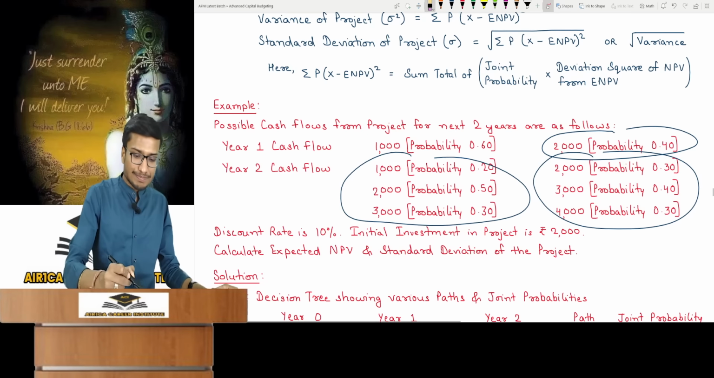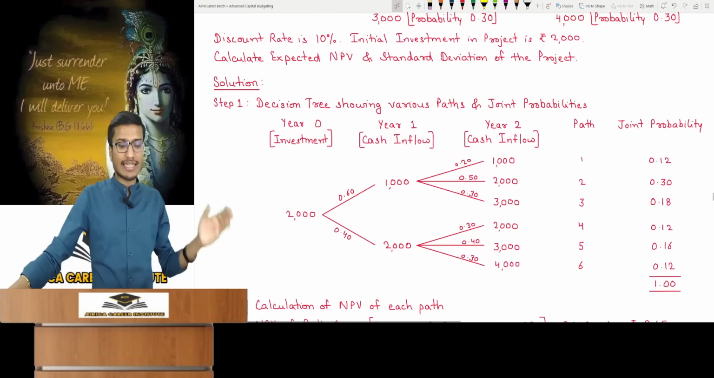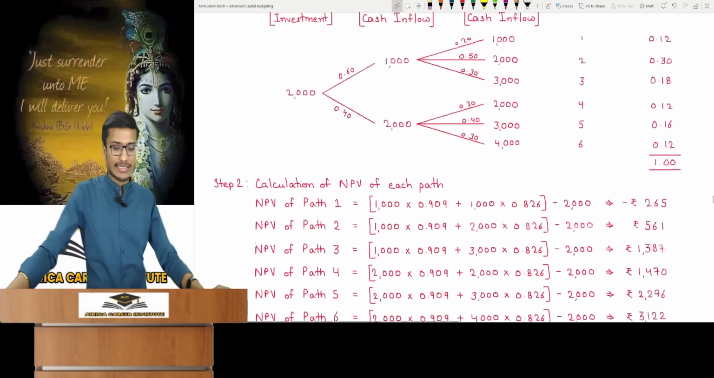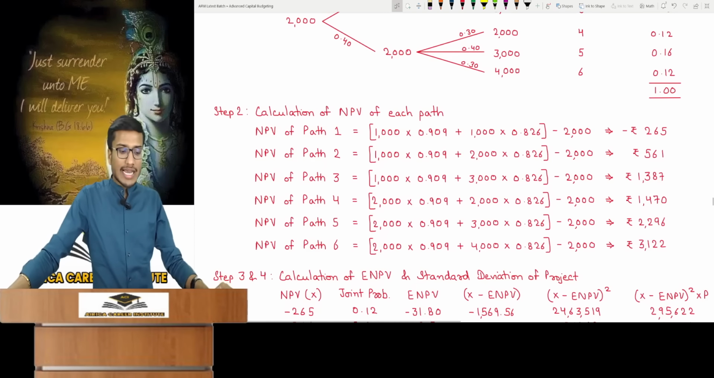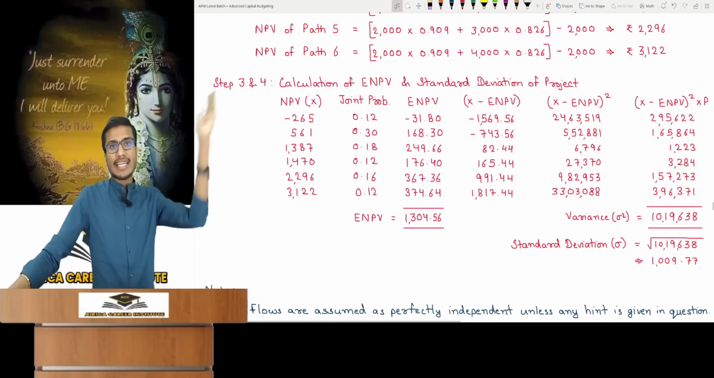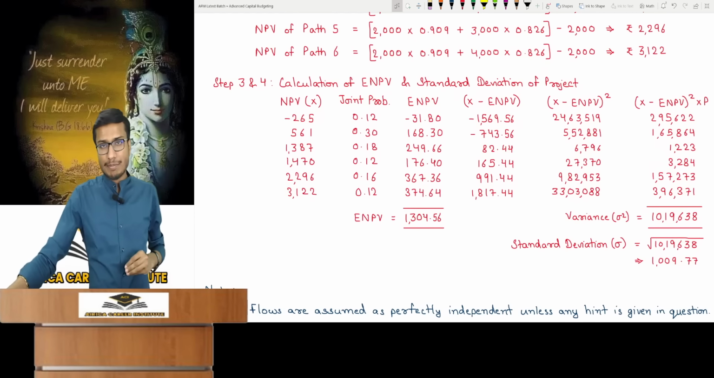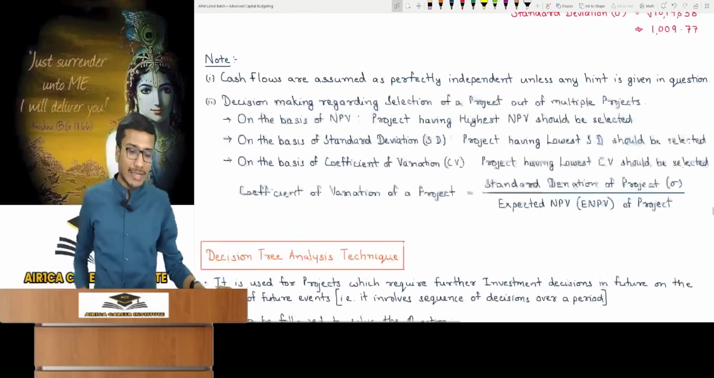So the discount rate, the initial investment and details are all given. First create the decision tree and then identify the paths and calculate their joint probability. In step 2, calculate each path's NPV from its cash flows. Steps 3 and 4 are similar: ENPV and standard deviation. NPV into joint probability is ENPV. NPV minus ENPV is the deviation. Square it, then multiply by probability to get the variance, and under root is the standard deviation. This is complete.